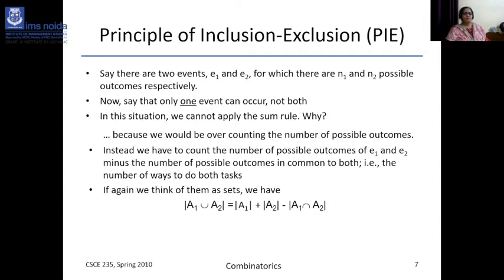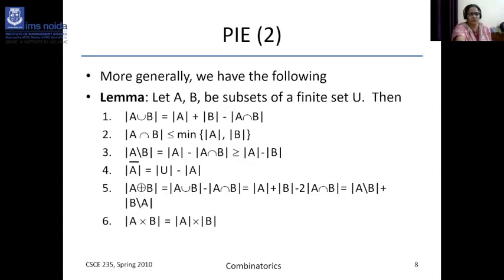If A1, A2 are two sets, then |A1 ∪ A2| = |A1| + |A2| - |A1 ∩ A2|. That means the number of elements, or the order, of the union of two sets equals the first order plus the second order minus the intersection order. This is the basic and most important formula of set theory. You can summarize it like this. These are the principle of inclusion and exclusion.